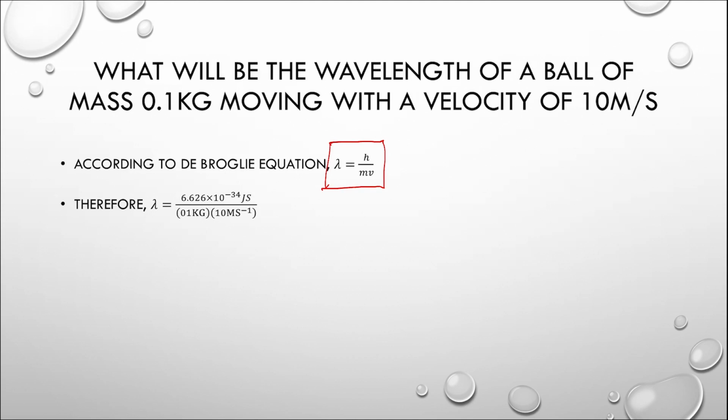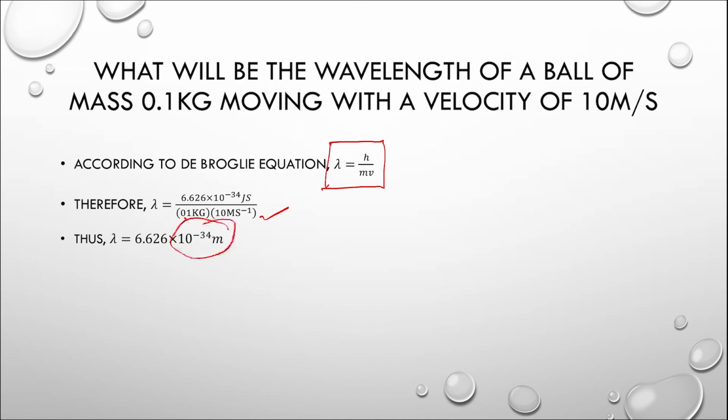The mass of the ball, which is 0.1 kg, and the velocity, that is 10 meters per second. 0.1 times 10 is equal to 1. Therefore, the wavelength associated with this ball is 6.626 into 10 to the power minus 34 meters.